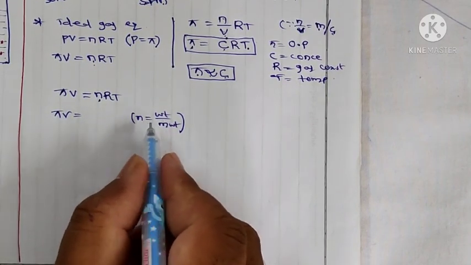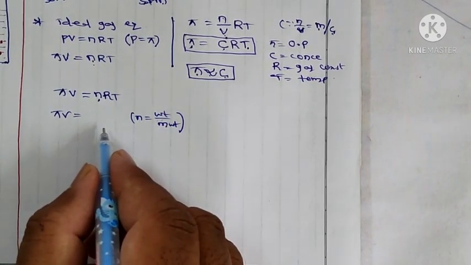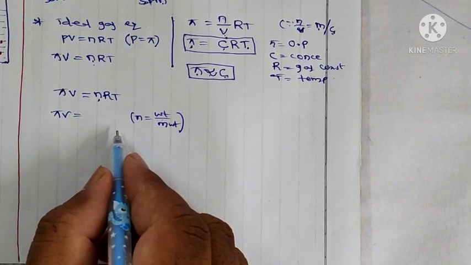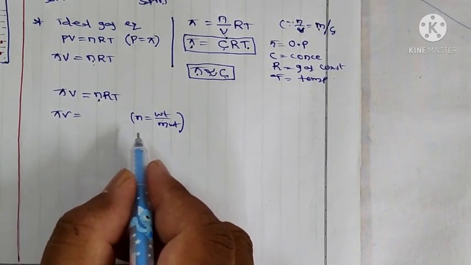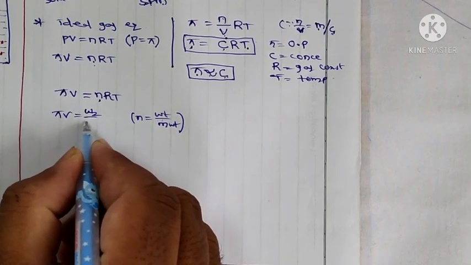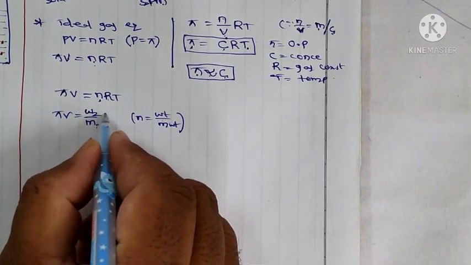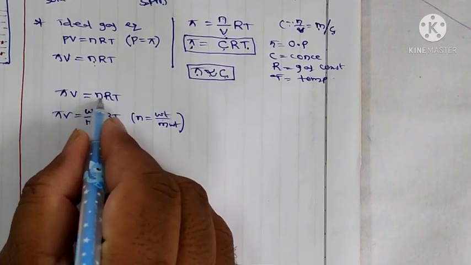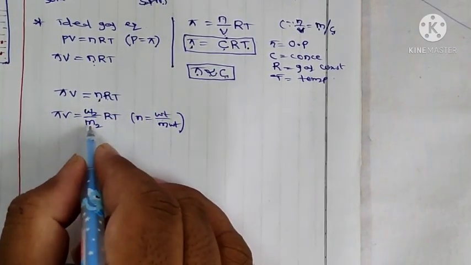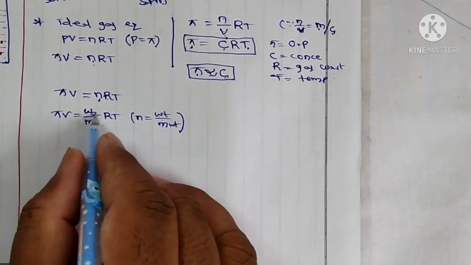This is for solute because the concentration is decided by only the number of solute particles. So here pi V is equal to W2 by M2 into RT. n is equal to W2 by M2, weight by molecular weight of solute.